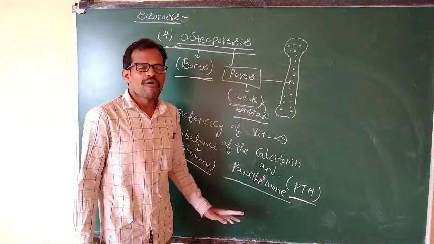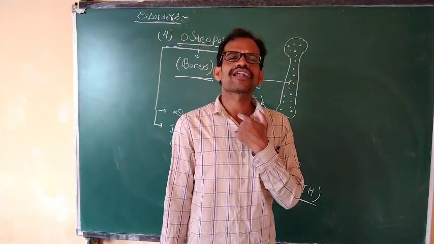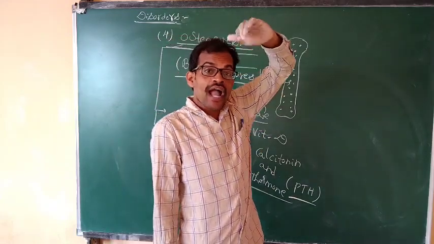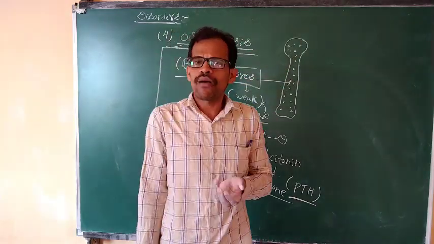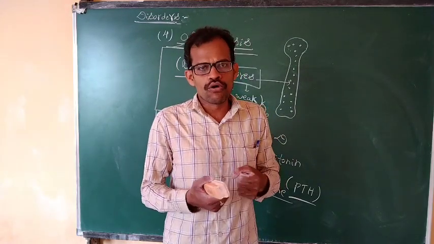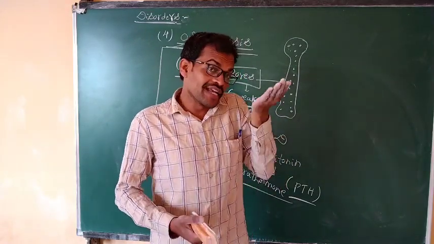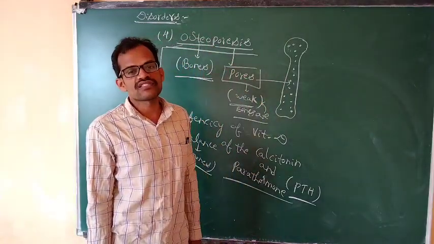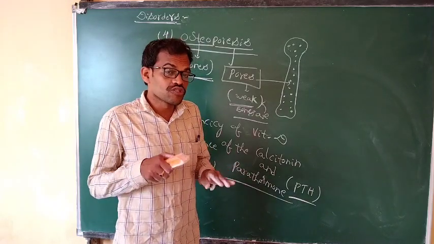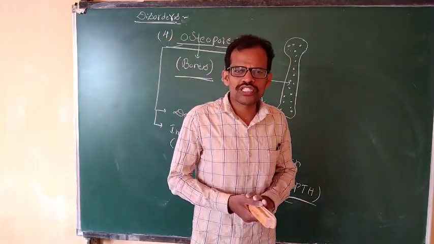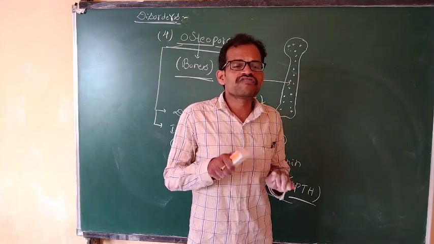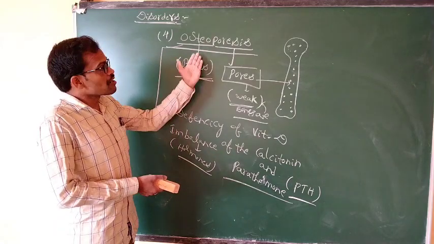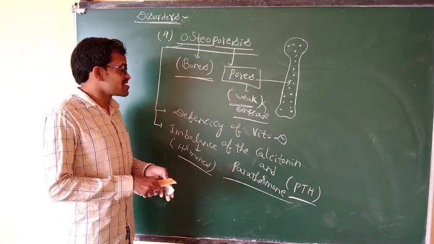For example, parathormone. What is the function of parathormone? The parathyroid gland produces the parathormone hormone. It increases calcium ions in the blood. Whenever there are more calcium ions, there is more reabsorption of the bones, which is the strength of the bones. Calcitonin decreases the calcium ions in the blood. These are homeostasis mechanisms. Homeostasis means the balance of the hormones. An imbalance of these hormones leads to osteoporosis.